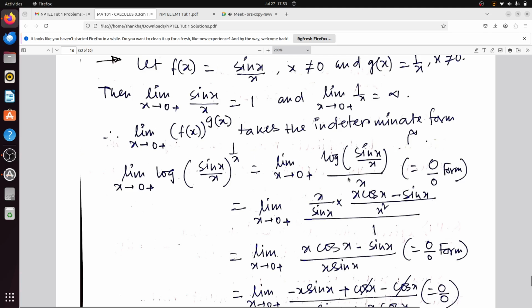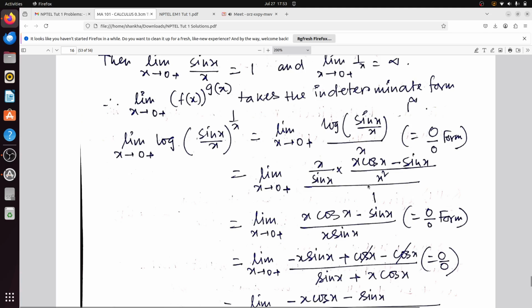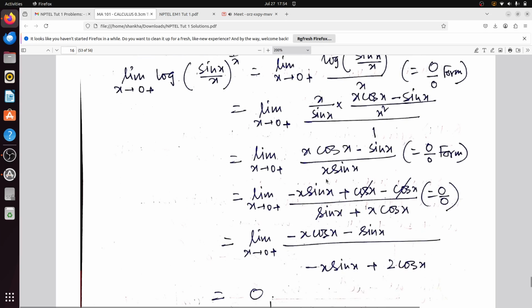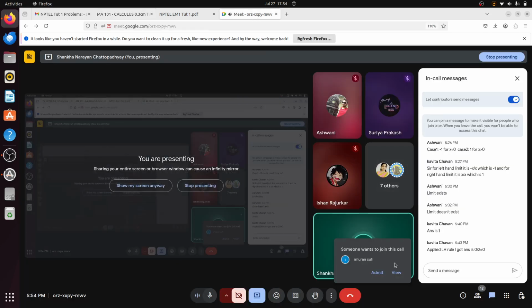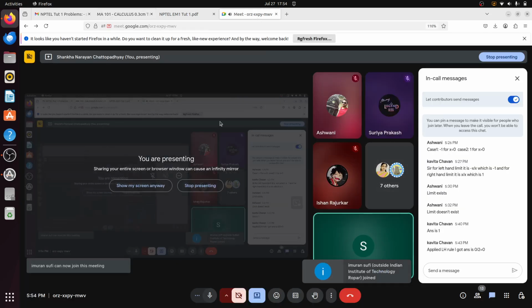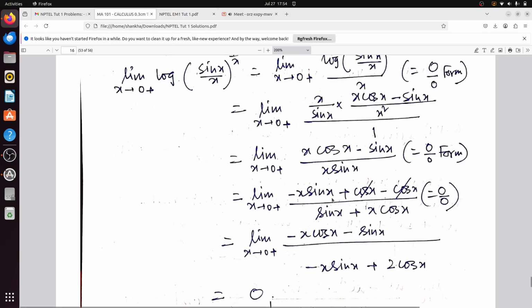Then use L'Hopital's rule. That becomes x by sin x into (x cos x minus sin x) by x square divided by 1. The x cancels out. In the denominator you get x sin x, and the numerator you get x cos x minus sin x. Then once again it is 0 by 0, because if you put 0 you get 0 into cos 0, which is 1, so 0 minus 0 is 0, and x sin x is 0 into 0, once again 0. So next, minus x sin x plus cos x minus cos x. Cos x minus cos x cancels out. Minus x sin x by sin x plus x cos x. Once again it is 0.